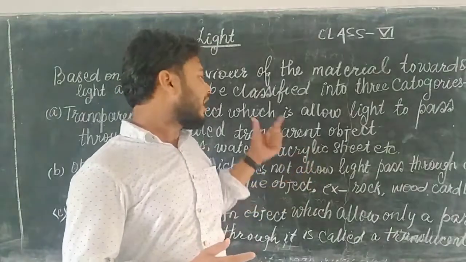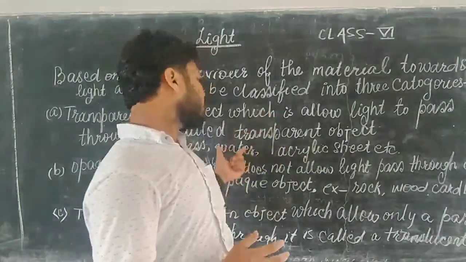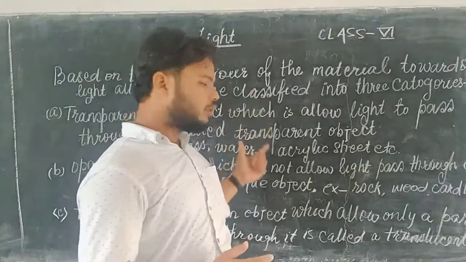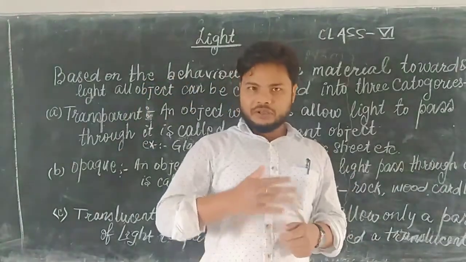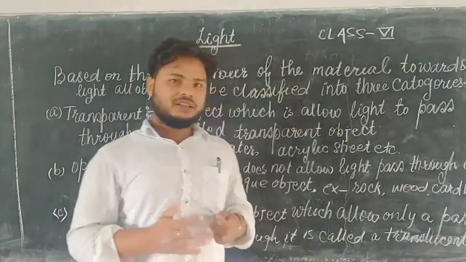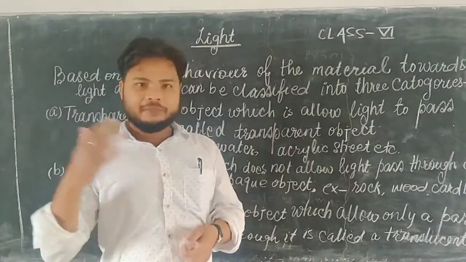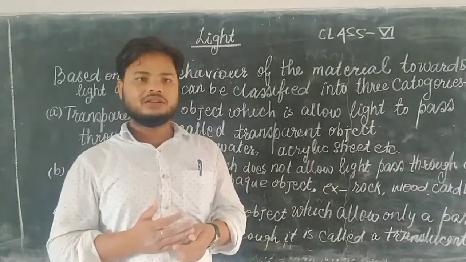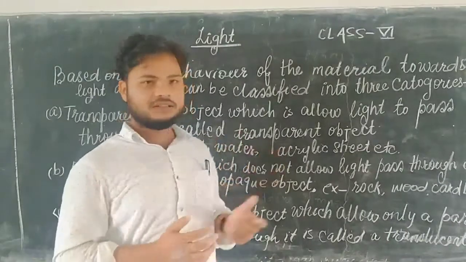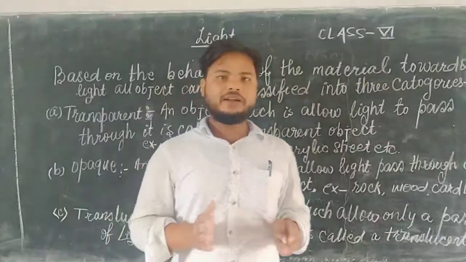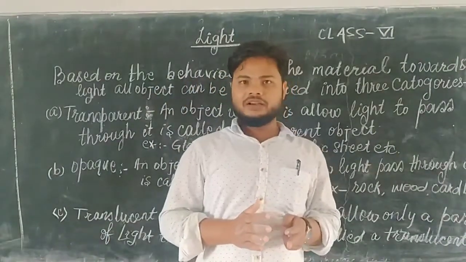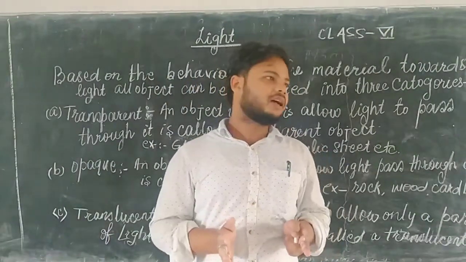It means light is traveling from air to glass, or air to water. Here the medium changes: the first medium was air and the second medium was water or glass. In that case refraction of light occurs.